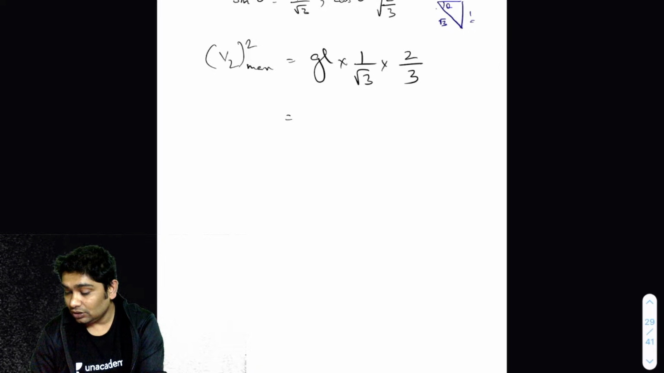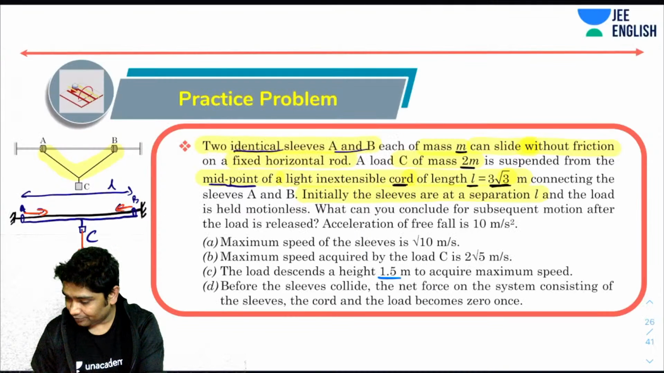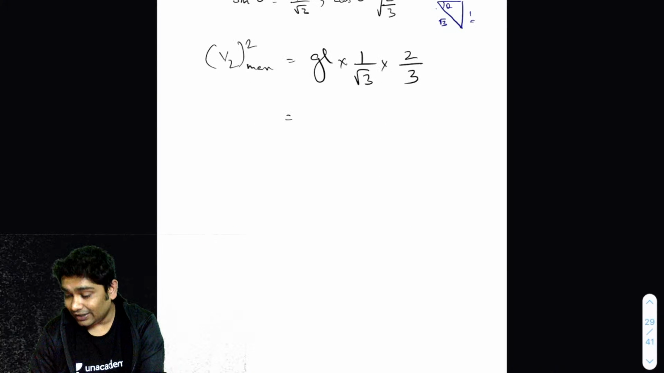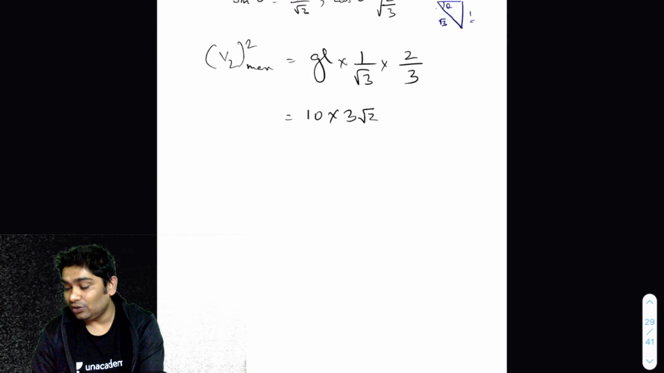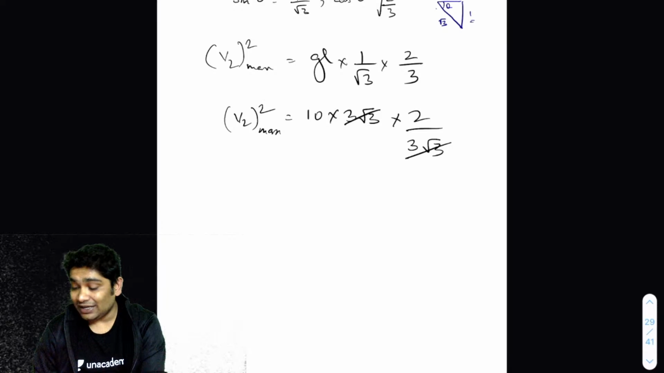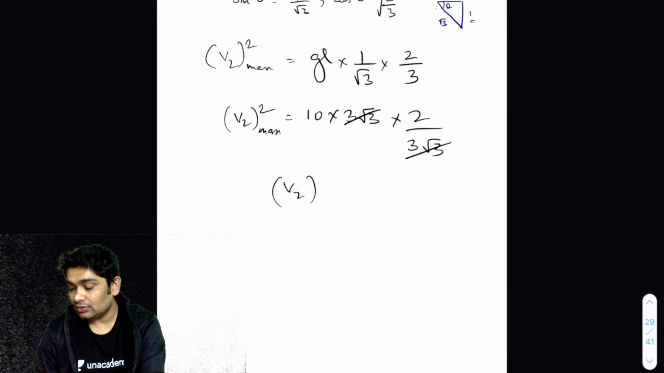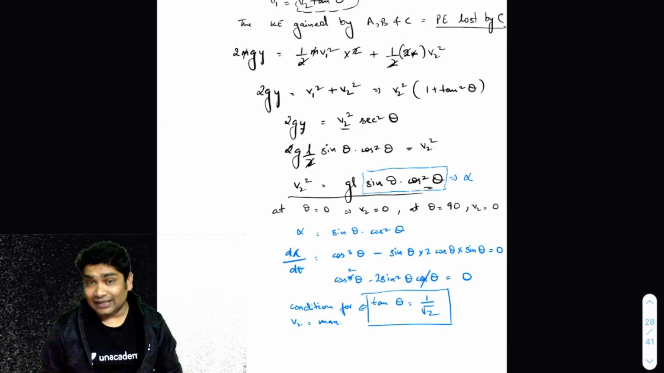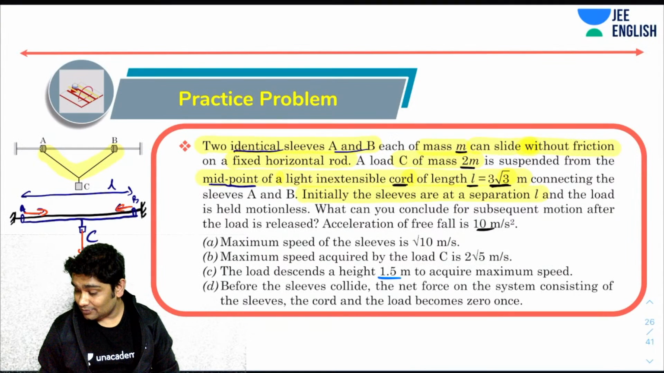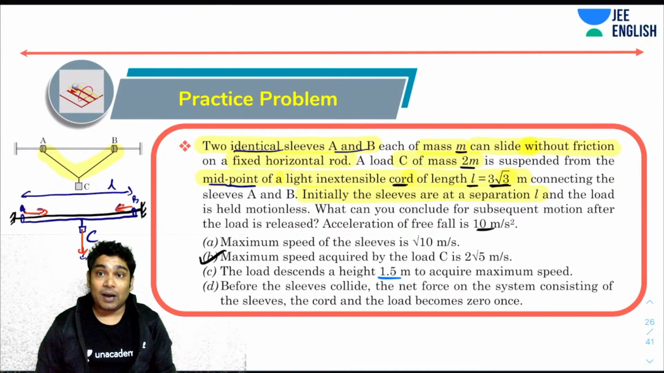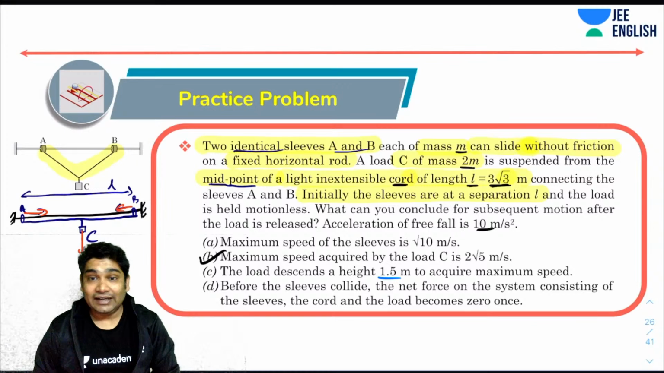So G also was told to us as 10, I think. G was also 10. Let's start substituting all the values. So I'll have 10 into 3 root 3 into 2 over 3 root 3. So that is getting cancelled. V2 max square, I'm getting as 20. So V2 max is root 20. Okay. So let's see if we had that as any option. So yes, we did. This is root 20. So this is correct. Maximum speed acquired by the load C is 2 root 5 indeed.